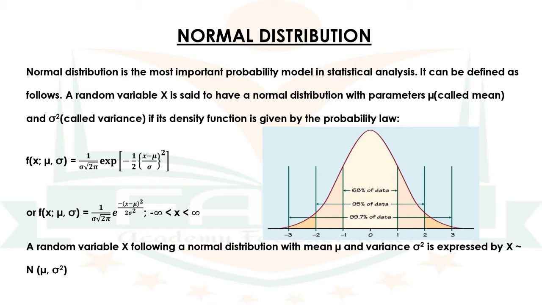A random variable x following a normal distribution with mean mu and variance sigma square is expressed by x follows N(mu, sigma square).